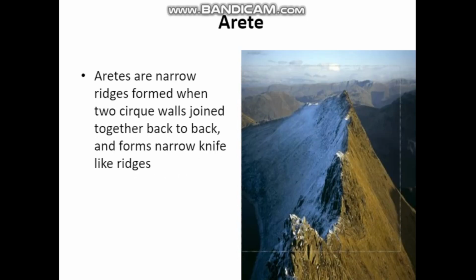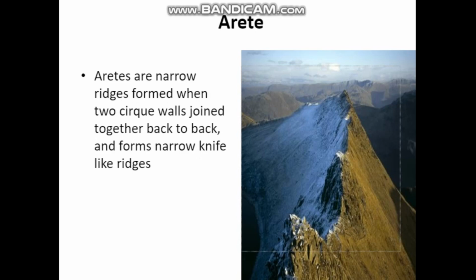Okay. Next one is the arete. Arete means that two cirque walls join together back to back and form narrow knife-like ridges. Okay. From this picture also you can understand, aretes are narrow ridges formed when two cirque walls join together. So two armchairs joined together back to back, how will it be? It will be like narrow knife-like ridges.